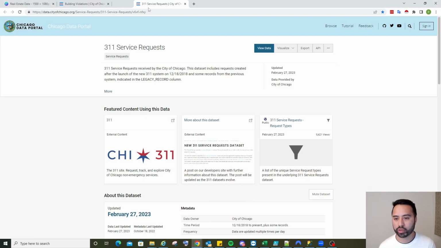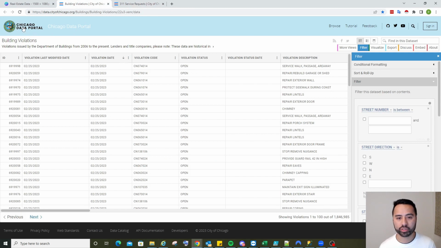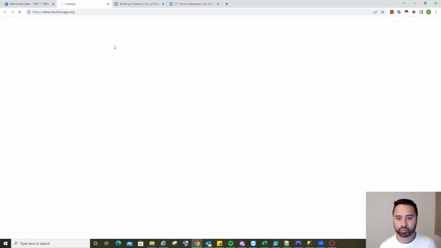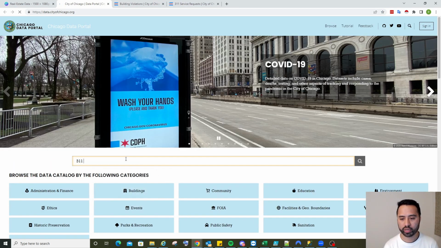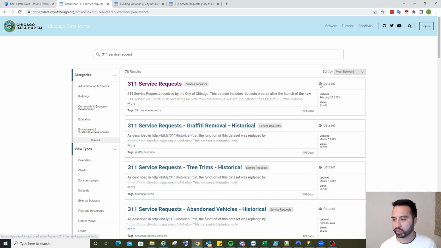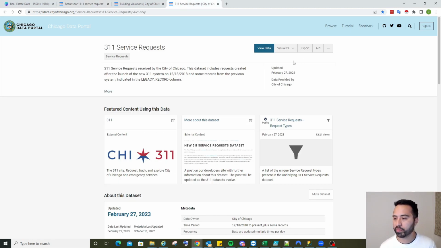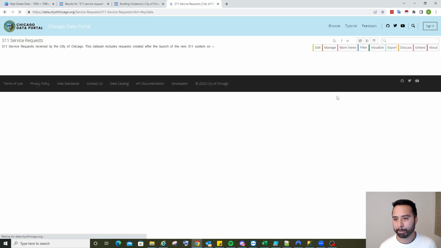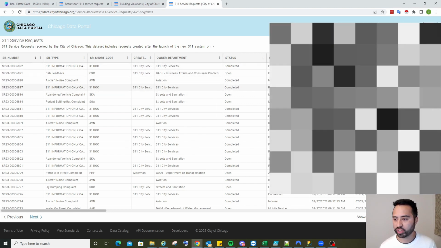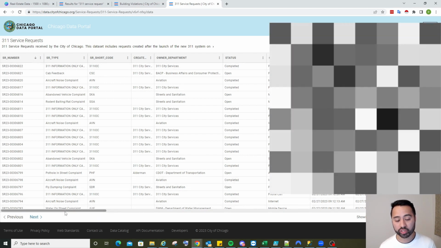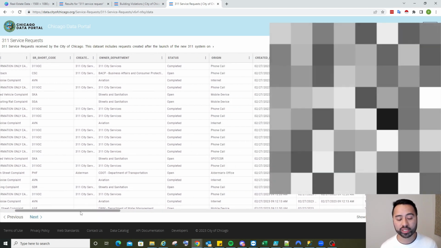For example, going back to Chicago, if you look into the Chicago data portal and you do the same searches that I just went through, let's say you do 311 service requests, you might get more relevant information. This one's updated today. I already had it open here. You can click on view data and it's going to show you what was the department, how they called. Again, just a short summary on some of those data requests.